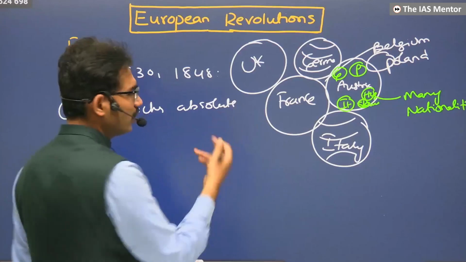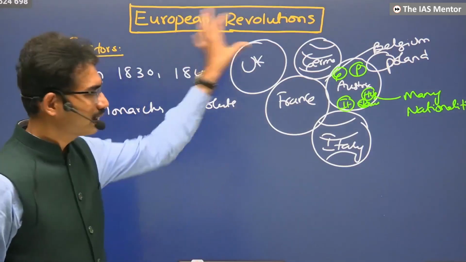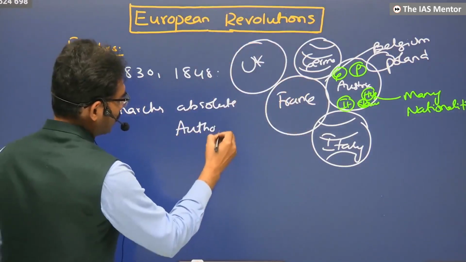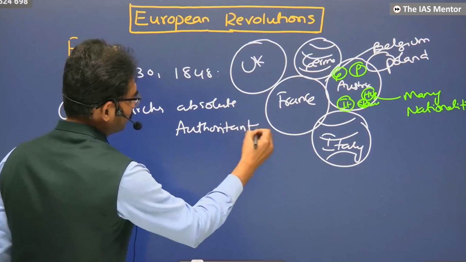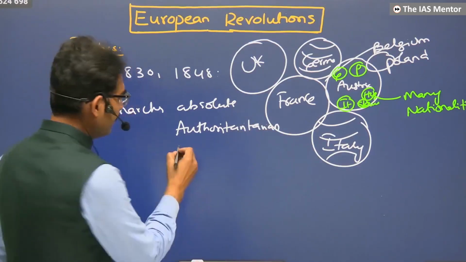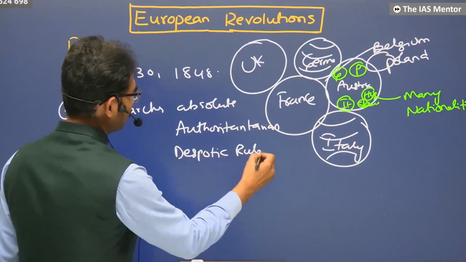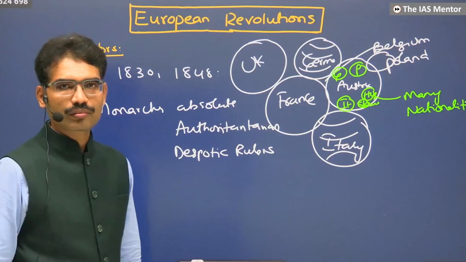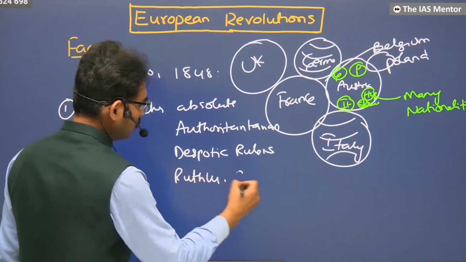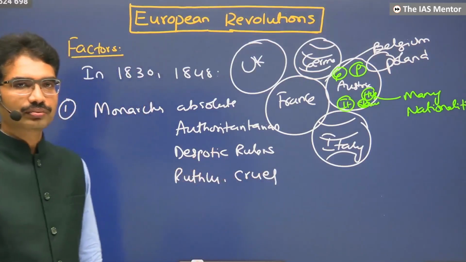These are the terms you have to write in the examination. Whenever a political situation or circumstance comes: absolute, authoritarian, despots, despotic rulers, ruthless, cruel. You can use many synonyms for this kind of political system.